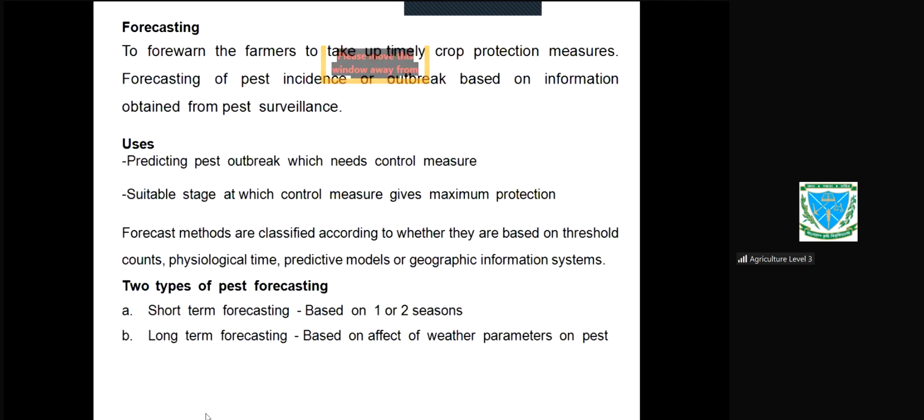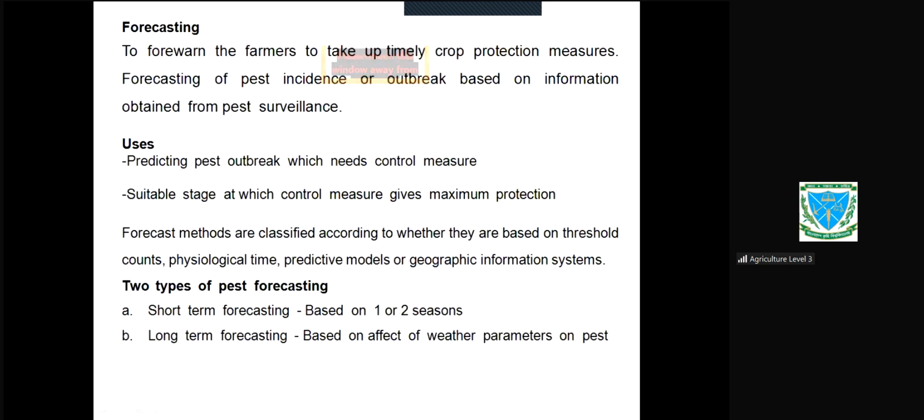And afterwards, the second time you have to apply this, and like this. Forecasting of the pest incidence or the outbreak is based on the information obtained from the pest surveillance. So how will we forecast? Based on the information collected by the surveillance. So based on the surveillance data, we can forecast to the farmers.